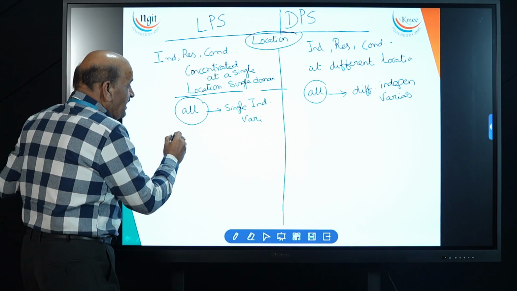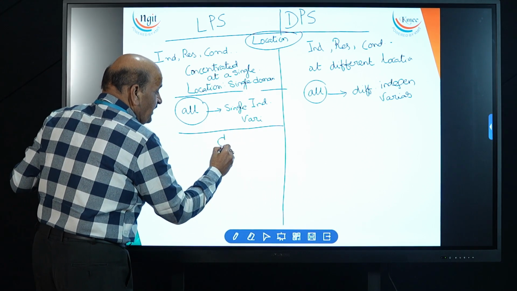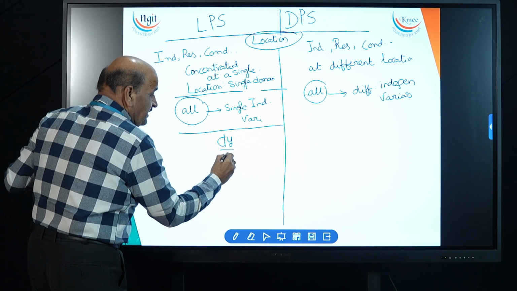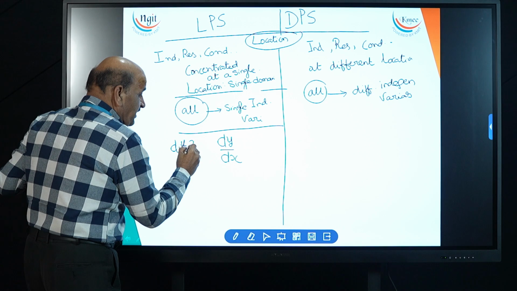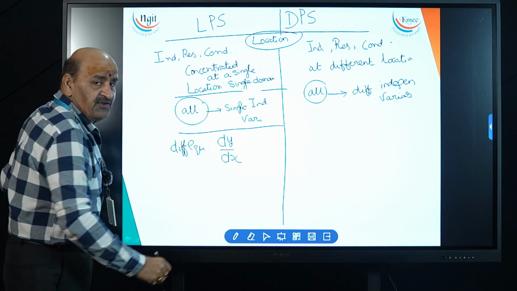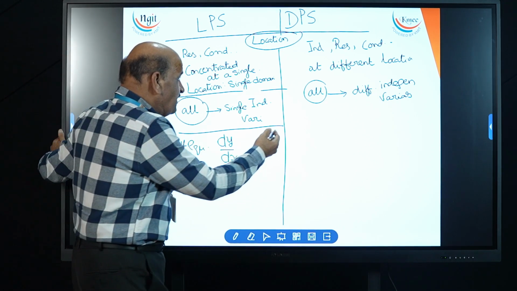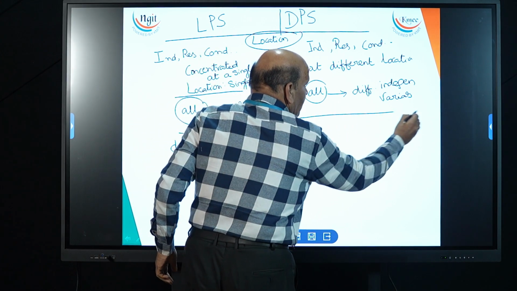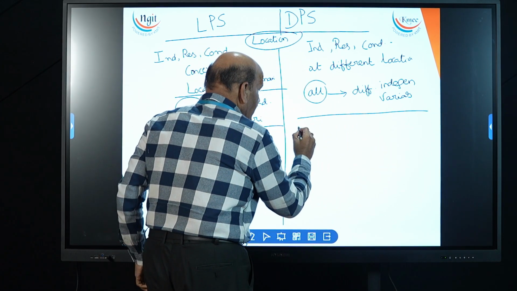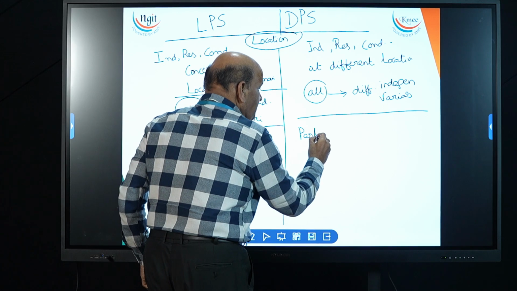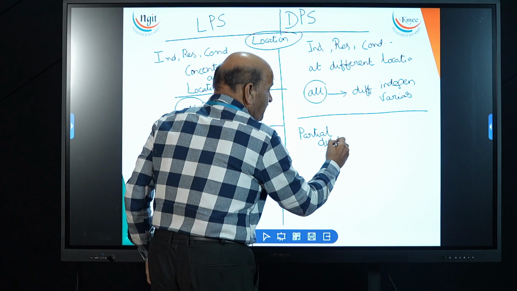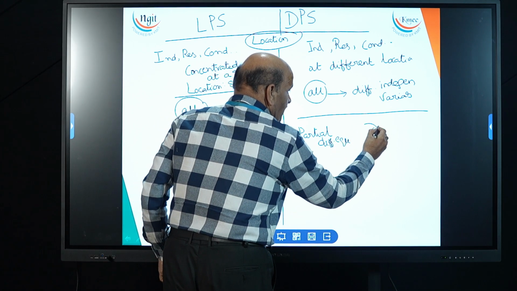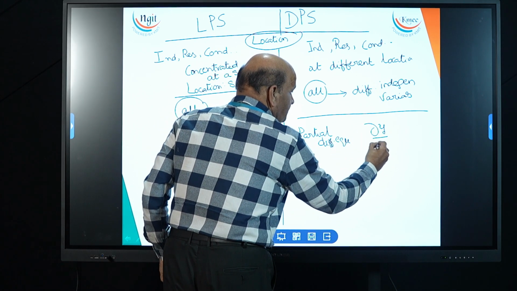Because of this reason, we use differential equations here, for example dy by dx. Because it contains so many independent variables, here we use partial differential equations, for example dou y by dou x.